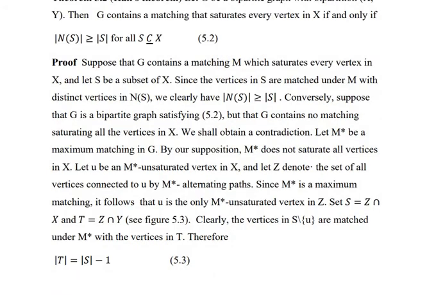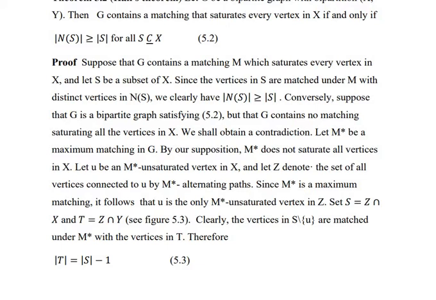Suppose that the graph G contains a matching M which saturates every vertex in X, and let S be a subset of X. Since the vertices in S are matched under M with distinct vertices in N(S), we clearly have cardinality of N(S) greater than or equal to cardinality of S. Conversely, suppose that G is a bipartite graph satisfying the condition cardinality of N(S) greater than or equal to cardinality of S for all S subset of or equal to X, but that G contains no matching saturating all the vertices in X. We shall obtain a contradiction.